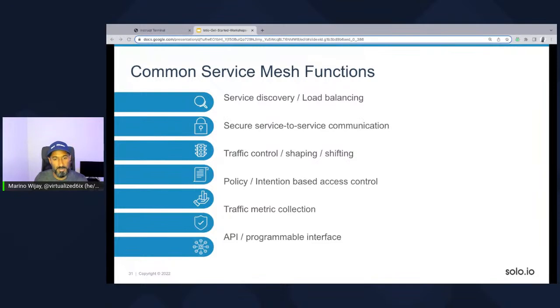Now, when you're looking at a service mesh, you're going to find a number of key features. I did mention one, which is service discovery. But once we know about these microservices, we also have the ability to load share or load balance between them. A classic example is I have rolled out version 1 of my application, and I have rolled out version 2 of my application as well. I also have another copy of version 1. Version 2 is just not doing anything at the moment, so all my traffic will go primarily to version 1. Now I have 2 copies of version 1. I will use the Istio service mesh to route to both of these copies so I can evenly split traffic. Situations where I might do this are for high availability or resiliency in my services or my application.